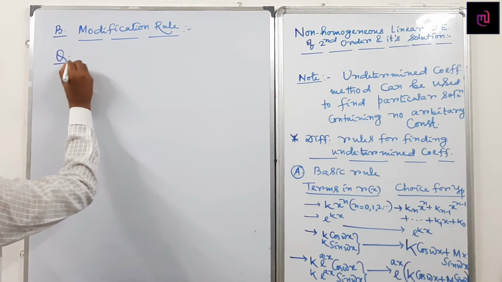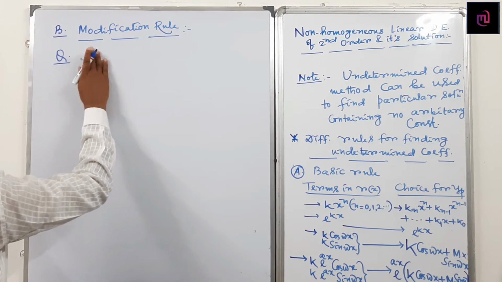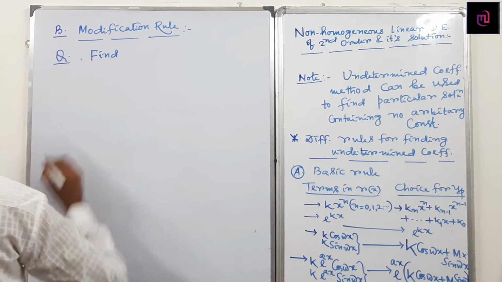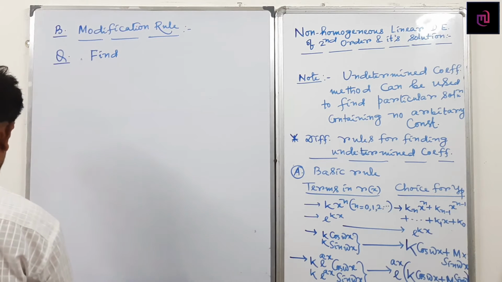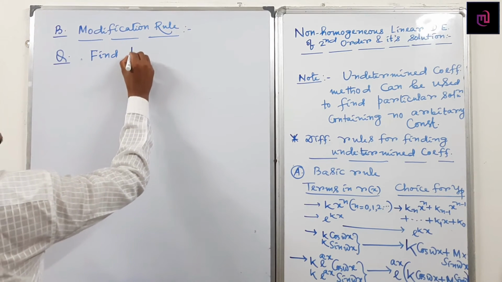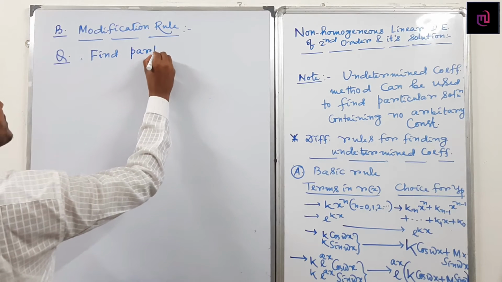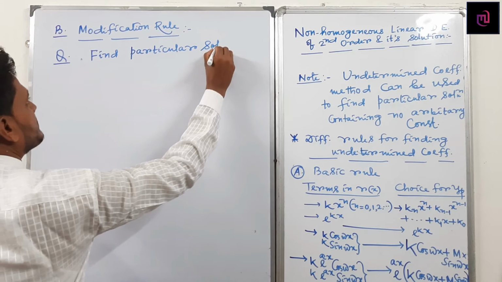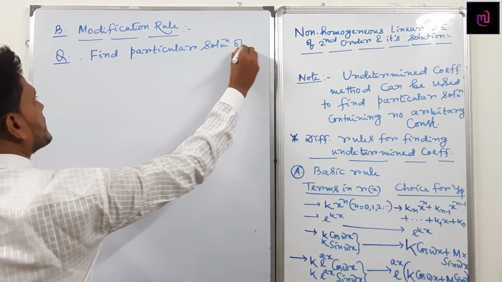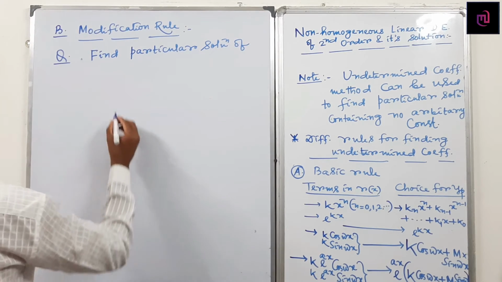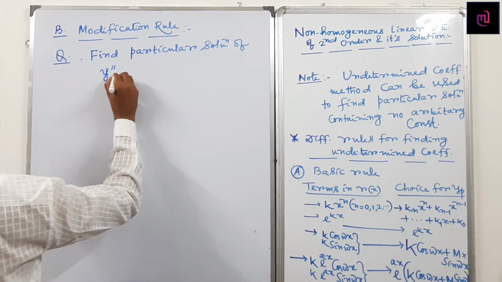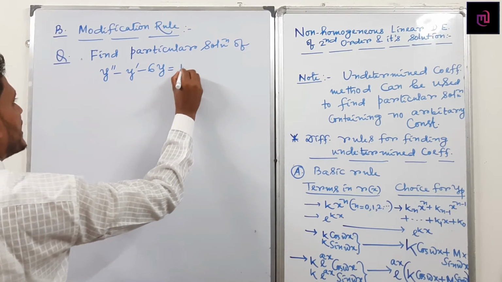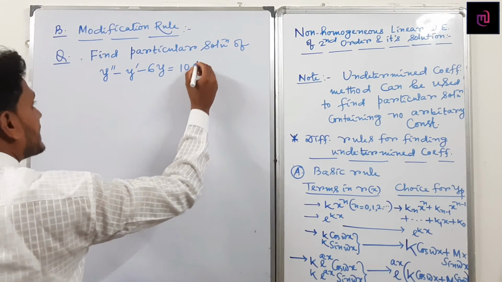Write down the question: solve, or find, a particular solution of y'' - y' - 6y = 10e^(3x).